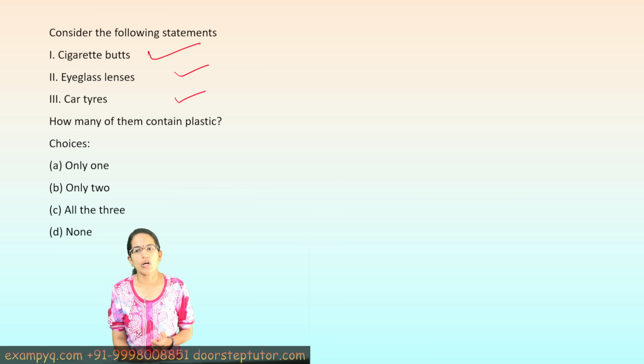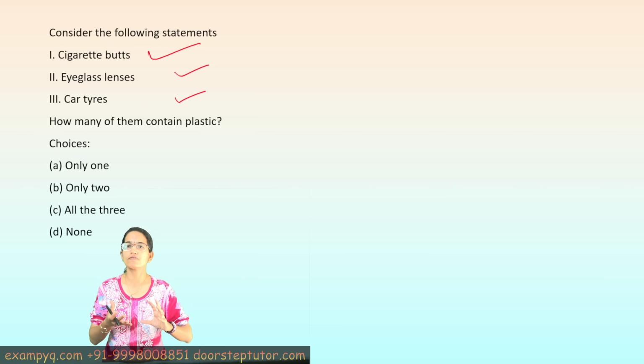Car tires. Now car tires are a blend of synthetic as well as natural rubber, and therefore plastic is a polymer which is derived, and this would be again an example where we say plastic is there.